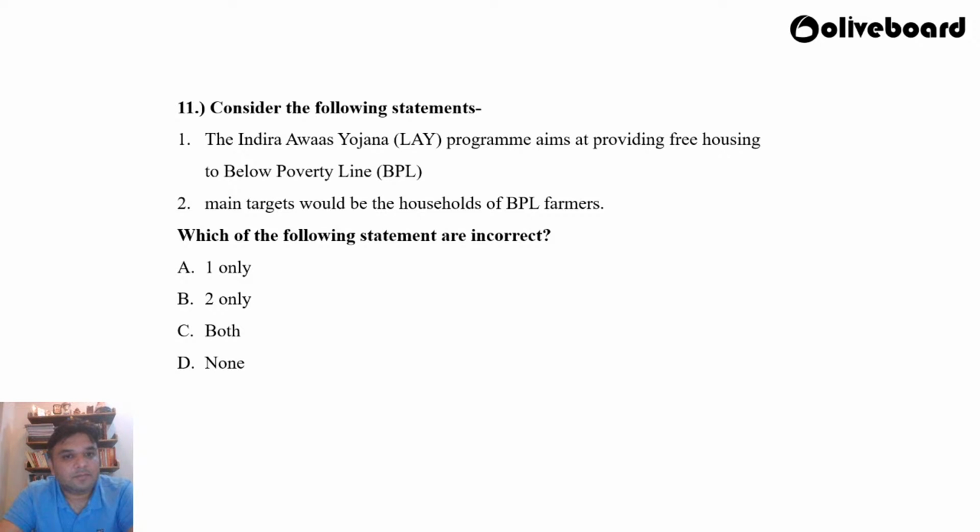So question number 11, consider the following statements. First, the Indira Awas Yojana program aims at providing free housing to below poverty line people. Second, main targets would be the households of BPL farmers. Which of the following statements is or are incorrect? A. One only, B. Two only, C. Both, and D. None. So what do you think is the correct answer? Which of the following statements are incorrect?